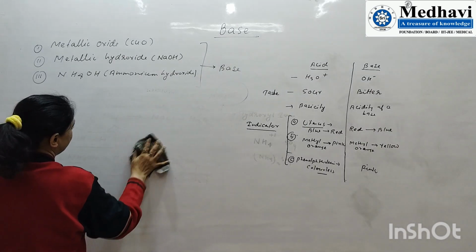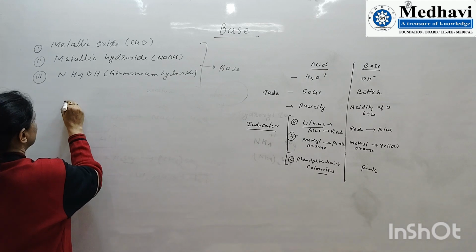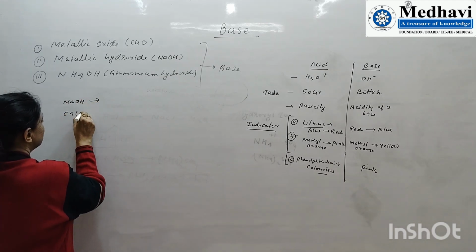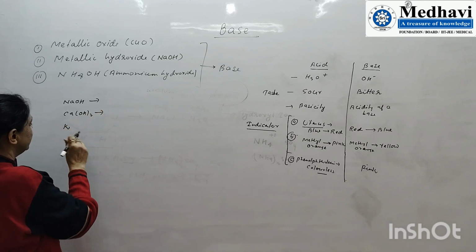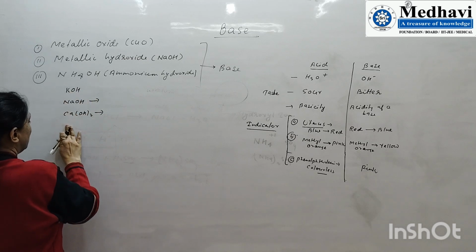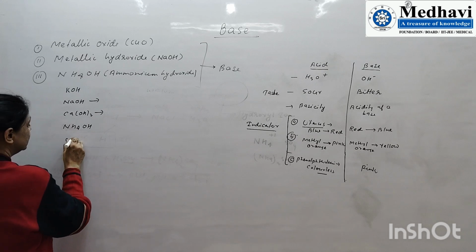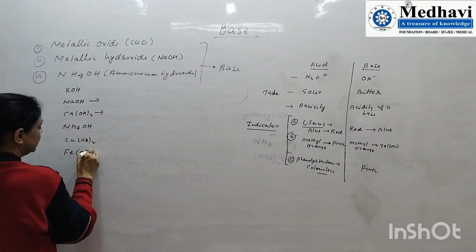We can take the examples of sodium hydroxide, calcium hydroxide, potassium hydroxide, ammonium hydroxide, copper hydroxide, and ferric hydroxide.